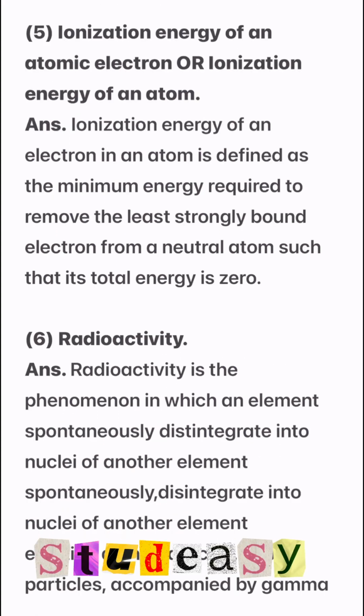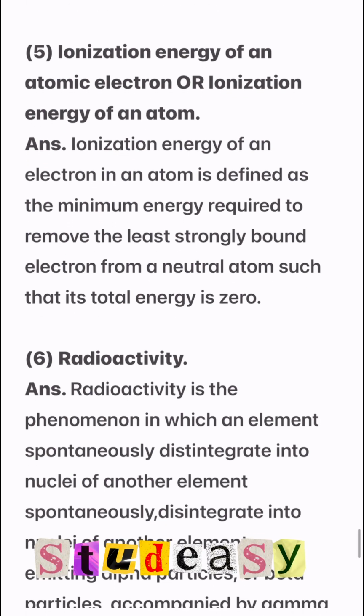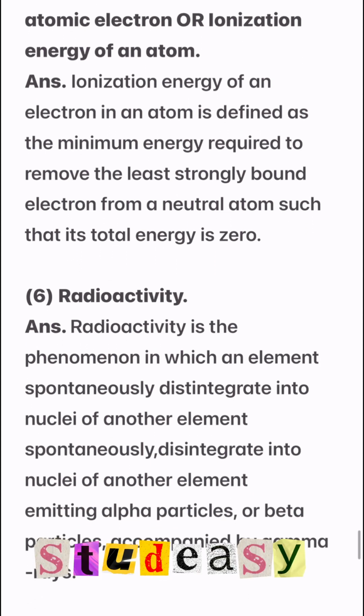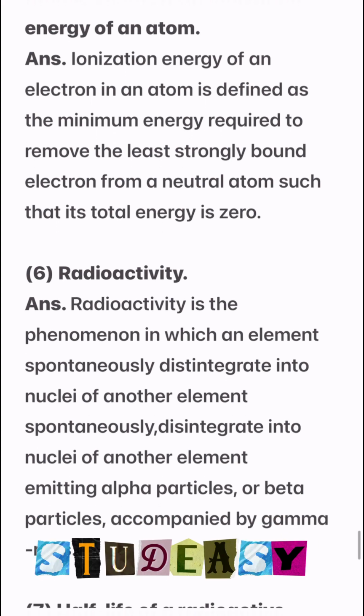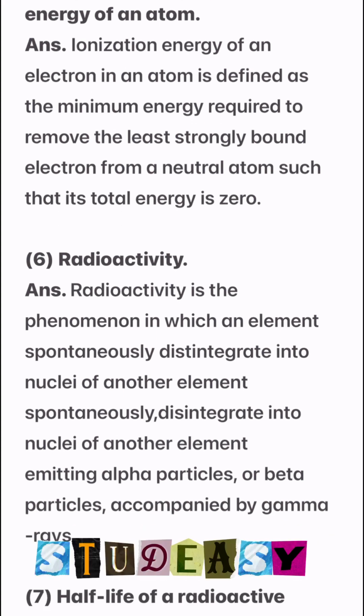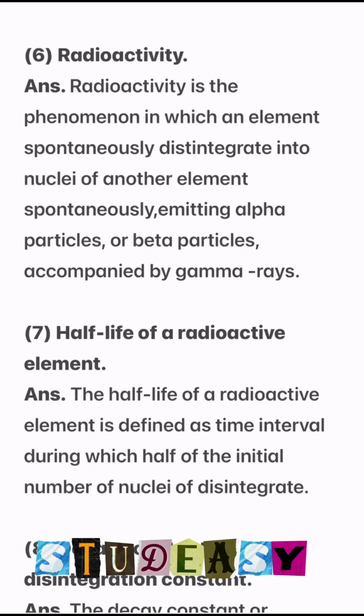Number 5, ionization energy of an atomic electron or ionization energy of an atom. Ionization energy of an electron in an atom is defined as the minimum energy required to remove the least strongly bound electron from a neutral atom such that its total energy is zero.